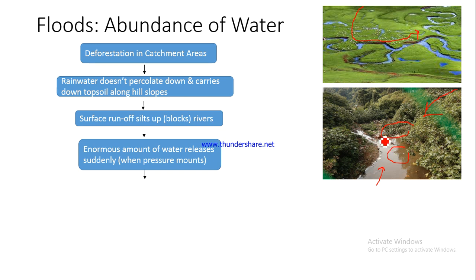which has been caused by the silt, what will happen? This blockage would be cleared by the pressure of the accumulated water, and the water would flow down. See, this is the flow. The water would flow down in a moment, in a flash, very fast, and this sudden downflow of water will ultimately lead to flooding in the plains. So somewhere here flooding would start taking place. So this is one reason, one way how flooding takes place in the plains, right? But then there are other reasons which also contribute to flooding of plains.